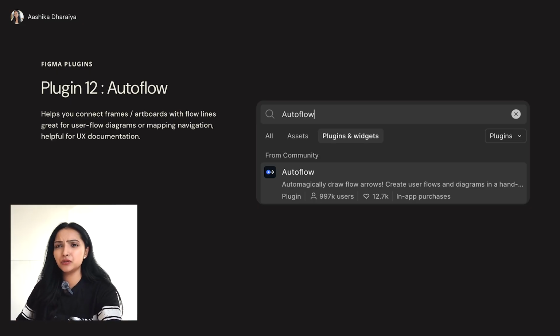It's very useful for UX design, and even if you are not a UX designer and you're making something which has a flow, like a PPT or something, and you want to show after this will come this, after this will come that. So yes, Autoflow connects that, right? It improves communication of navigation and screen relationships.